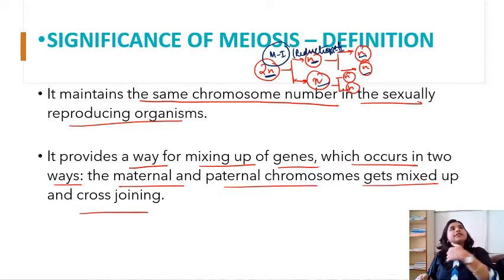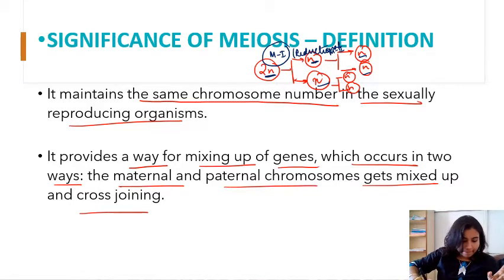So basically it helps in creating variations. So it maintains the chromosome number in the sexually reproducing organism, right?